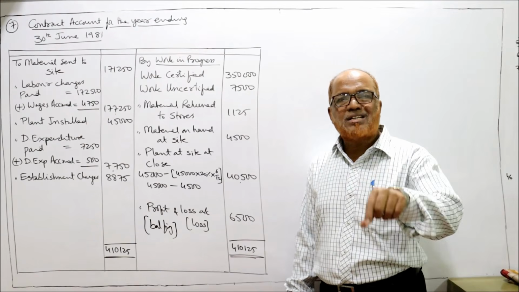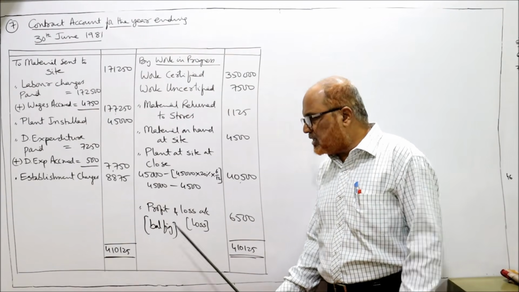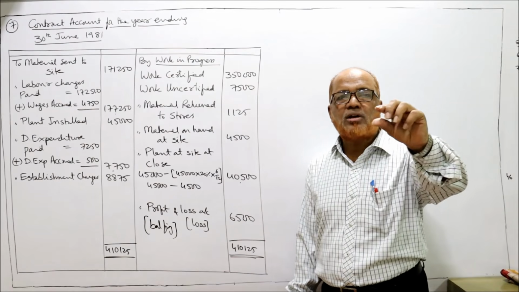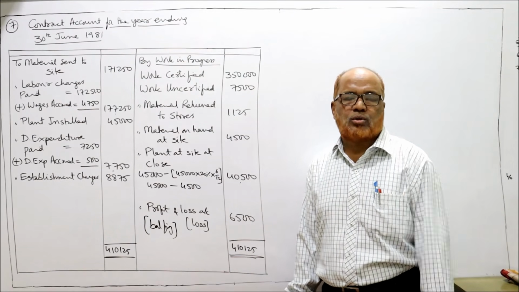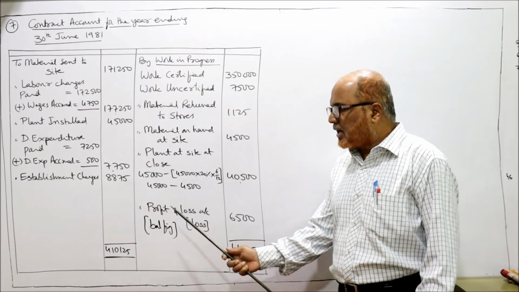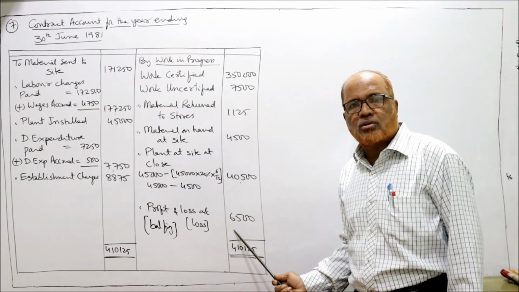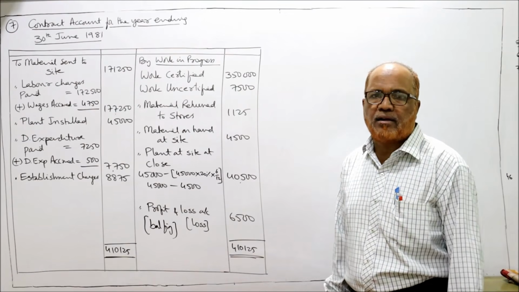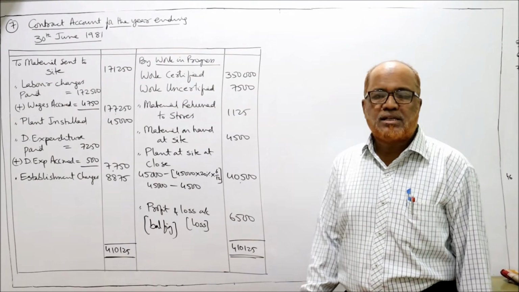Now it is asking what is the journal entry. The journal entry for this loss is: Profit and loss account debit to contract account. So contract account credit side by profit and loss account. That's it. This is the only entry. This is the problem number 7.